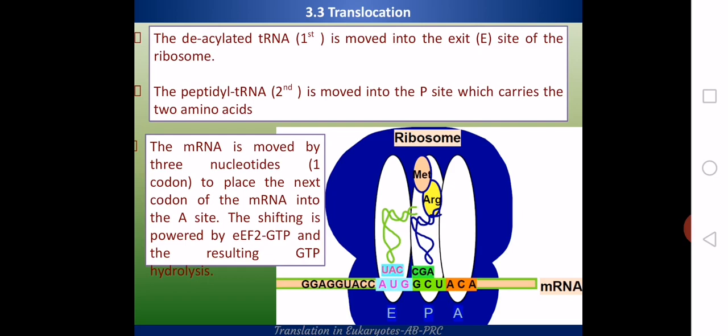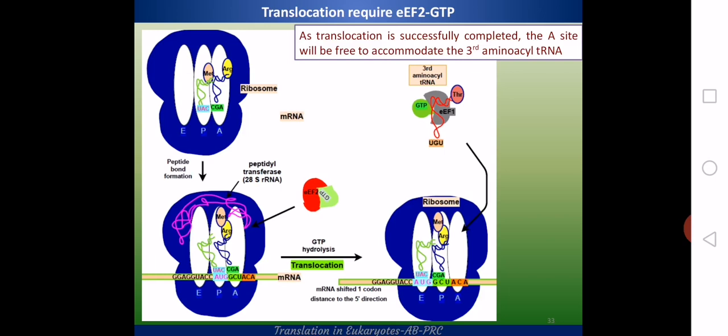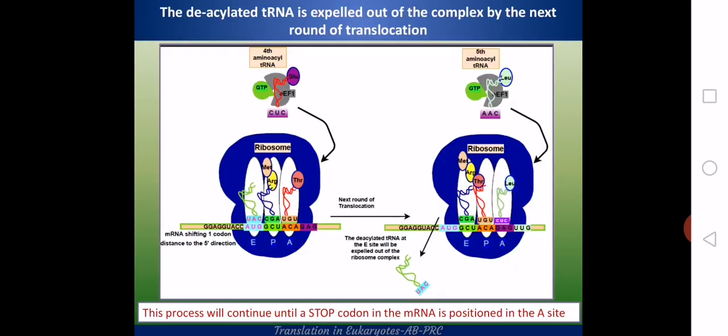Okay. Now the next aminoacyl tRNA will come to the A site, and by the next round of translocation, the tRNA which is at the E site will be excised out of the complex. You can see that, right? Meanwhile, the peptide bond formation, that means the peptidyl transferase reaction, will be happening, and that is done by the peptidyl transferase center in the 60S ribosomal subunit.